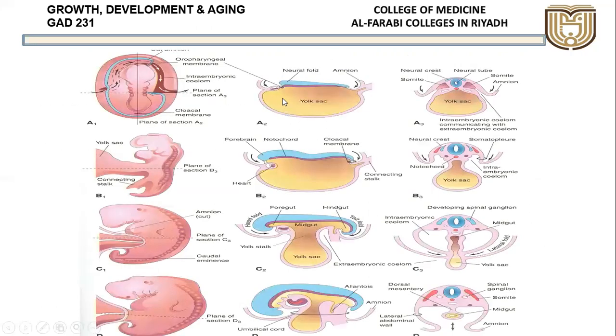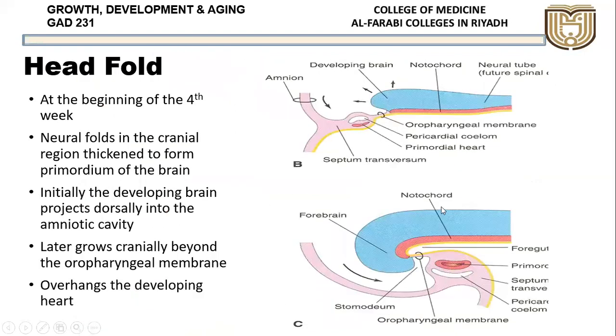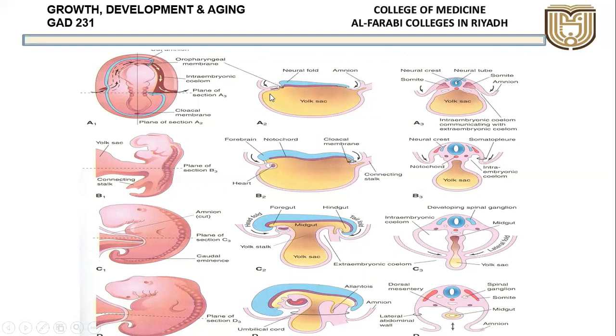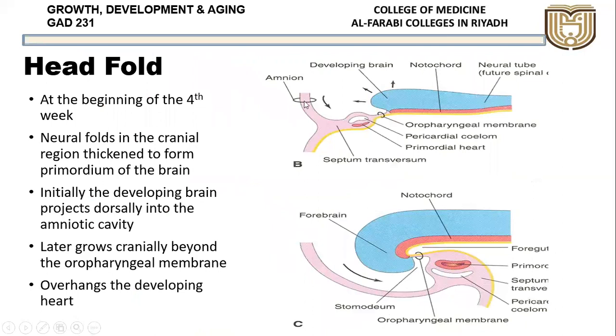Now we'll first study this part, that is the head end. Then we'll study about the tail end. What are the changes taking place at this level? Okay. So if you see, this is the head end. So the same picture as I said, this is the part. Now we are studying it in more detail. Okay, so this is the same end.